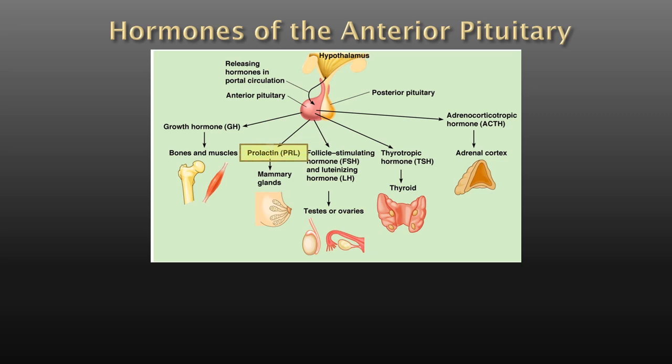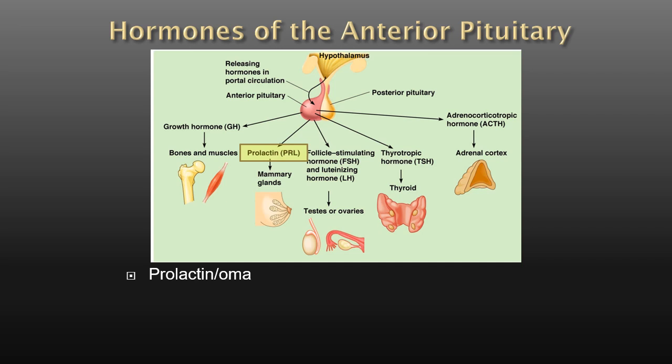Let's look at prolactin. You might recognize the word root lacto over there, which pertains to milk or the mammary glands. Here's an example of a complete word with prolactin: prolactinoma.